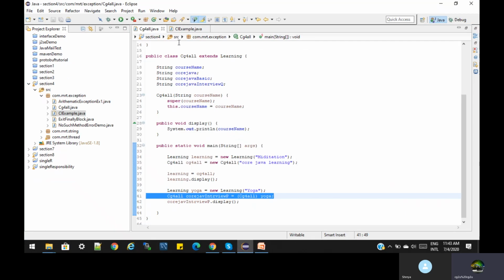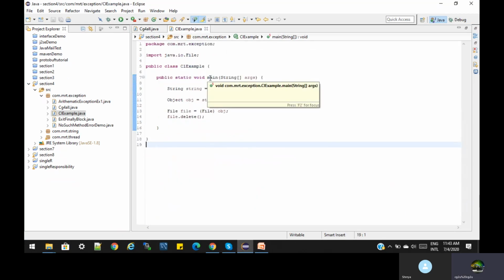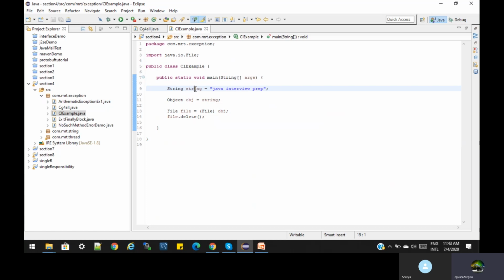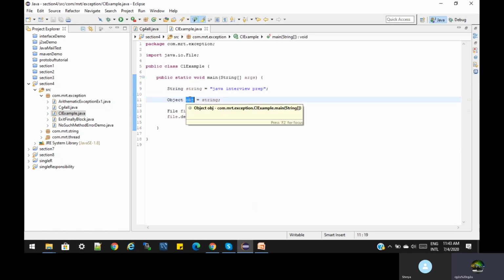Right? Okay. So I am creating a class. Inside the class, I am creating a simple string, "Java interview preparation". So this is a simple string. Now, Object class is the superclass of every class. So now what I am doing is assigning the string to this Object. Automatically upcasting, the Object now gets this string. Now, I am not creating an object of Object; this is only a reference for Object, but it is an object of the String class.